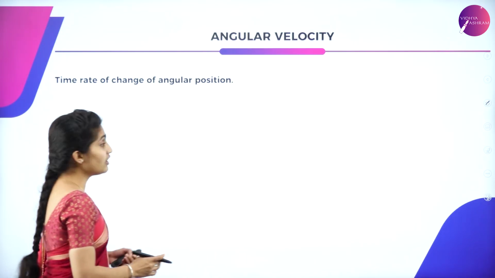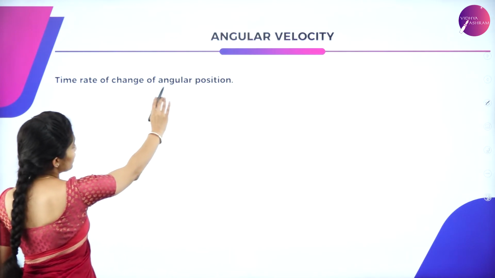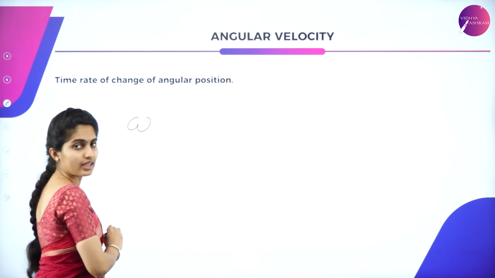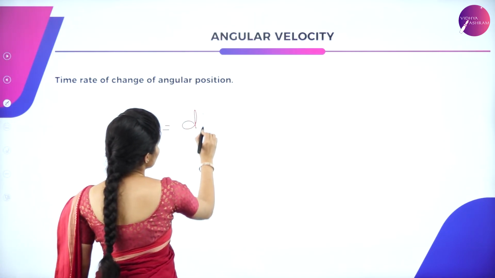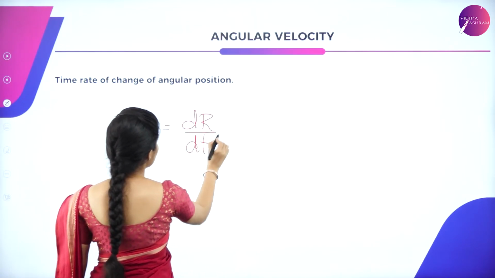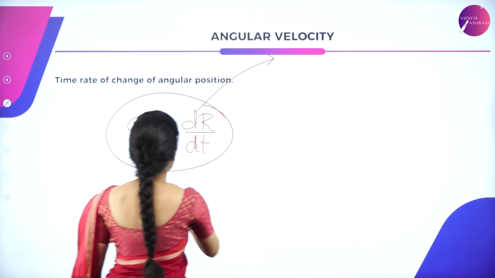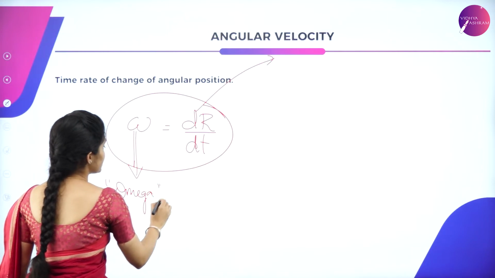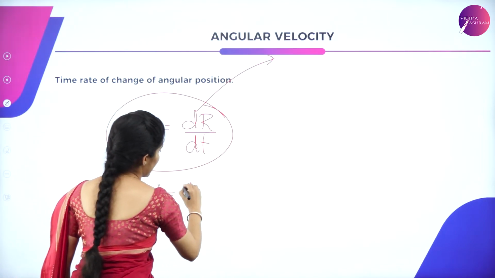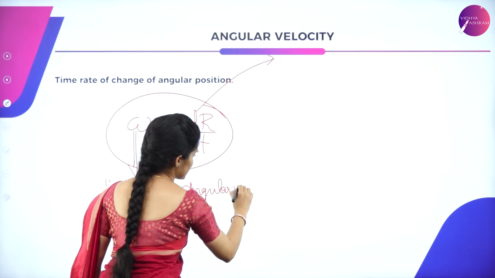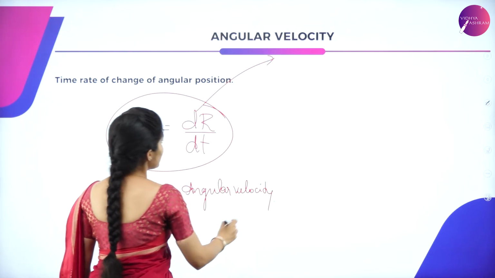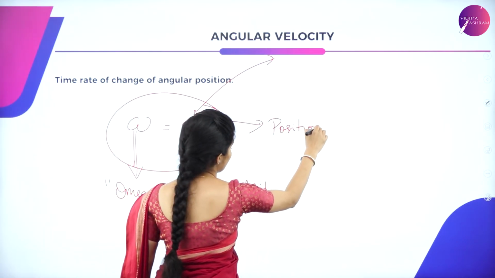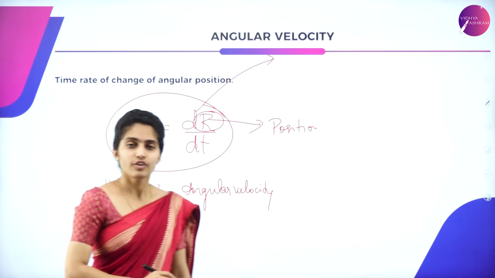So here angular velocity means it is the time rate of change of angular position, and angular velocity is given as omega, which can be given as rate of change of position with respect to time, is said to be the angular velocity. We call it omega. Okay, so dr, that is r means it is the position. So change in position with respect to time is said to be your angular velocity.